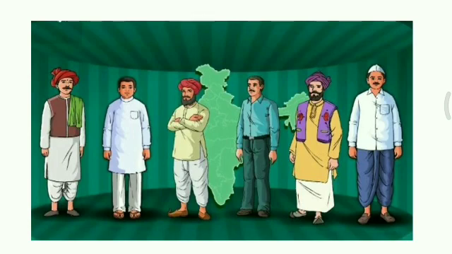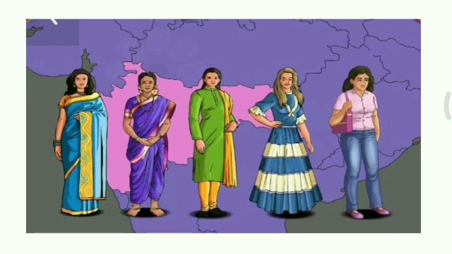Men wear clothes like shirt, pant, dhoti, shirt, pajama and lungi. This all you can see in this picture. They also wear head dresses like caps, turbans, fetas and pagdis. The women and the girls wear saris, salwar kameez, frocks and pant shirts too.